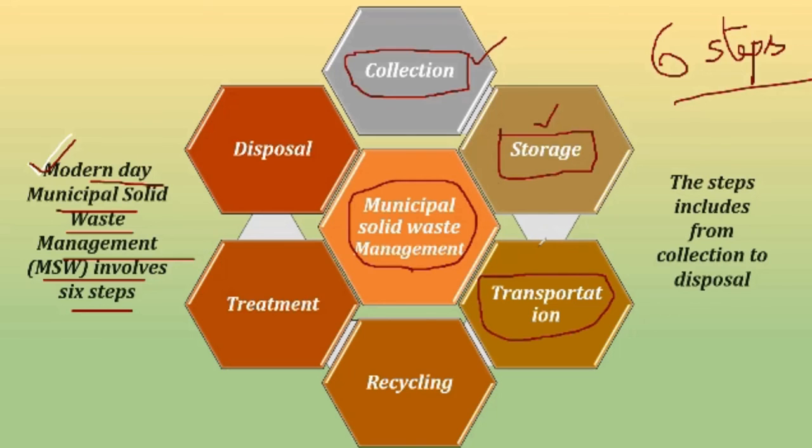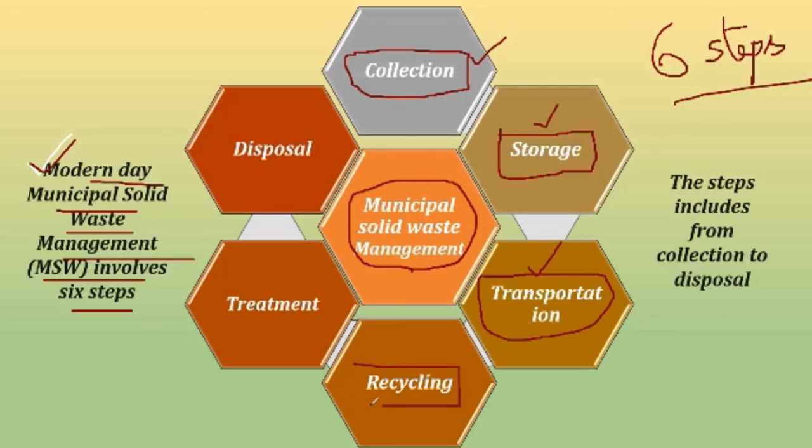What is transportation? You may have seen the specially designed blue and white colored dumpers that are now provided by each and every municipality to take the waste and transport it from the normal place to the waste disposal ground, right? So this part belongs to transportation.